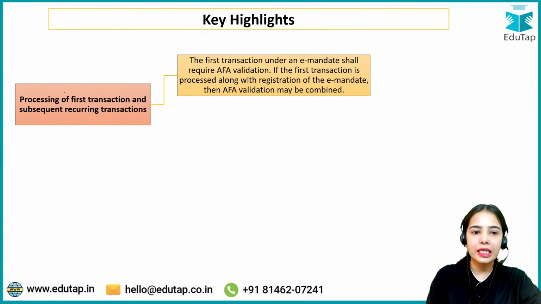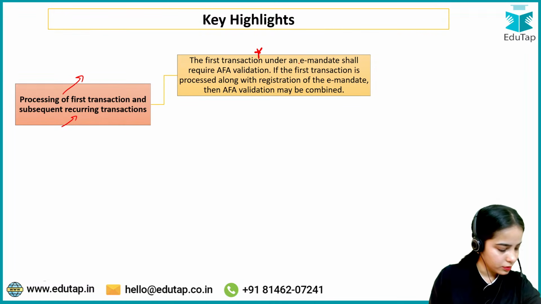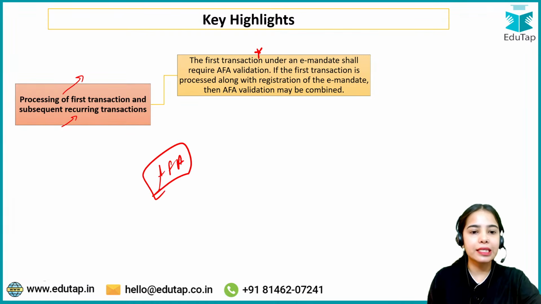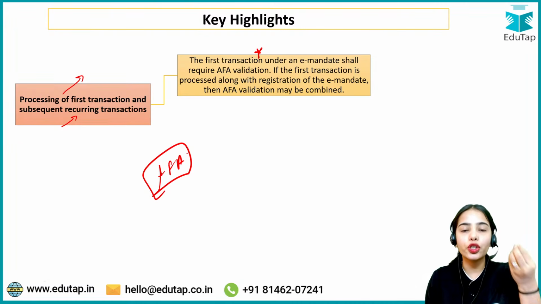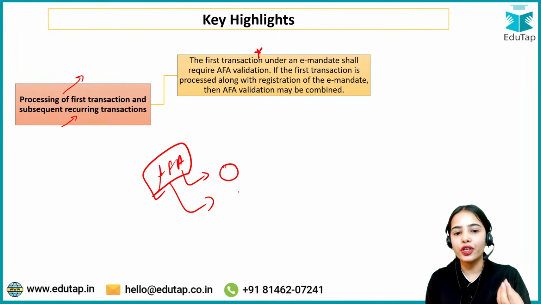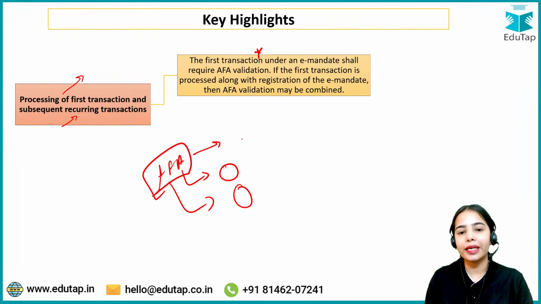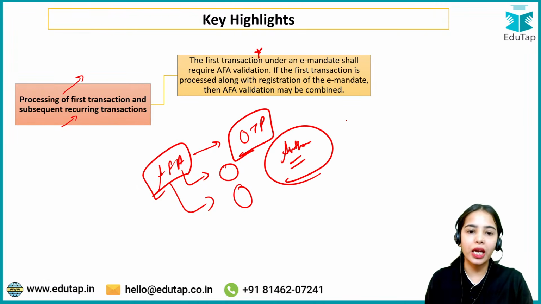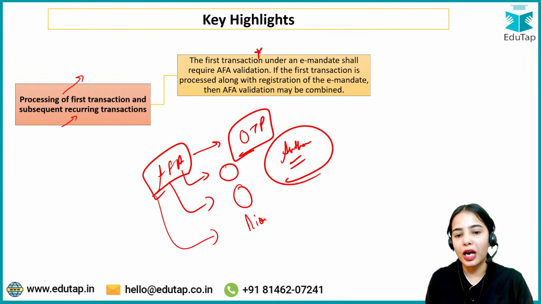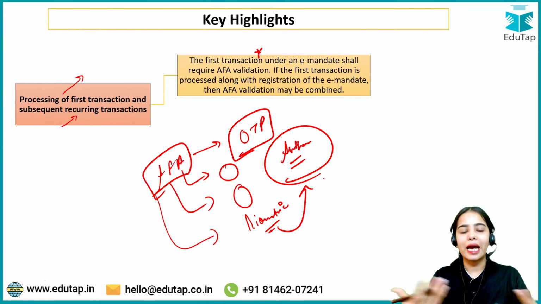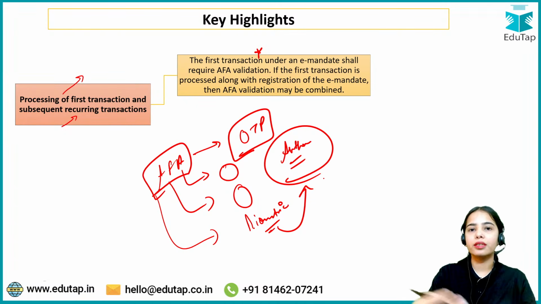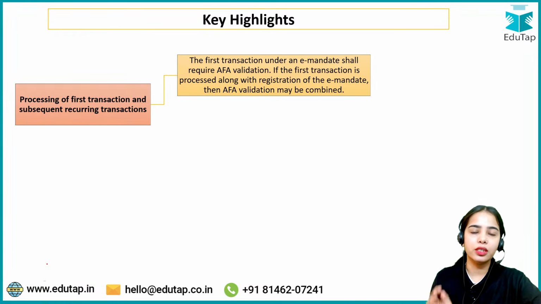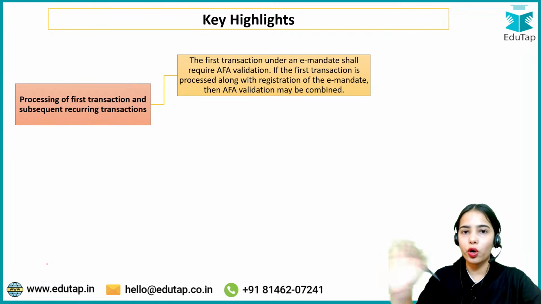Okay, so this is the idea. Now, processing of first transaction and subsequent recurring transaction. So when the first transaction is happening, additional factor authentication means this is the authentication. This is authenticating that you are the person who is initiating the transaction and from your account. So additional factor authentication is usually in the form of OTP, that is authenticating that you are actually the owner of your account. Okay, or the additional factor authentication can be through the biometric also. It is for authorizing and authenticating that whoever is applying for the e-mandate is actually the person who has the account. Okay, so this is additional authentication through the OTP or biometric.